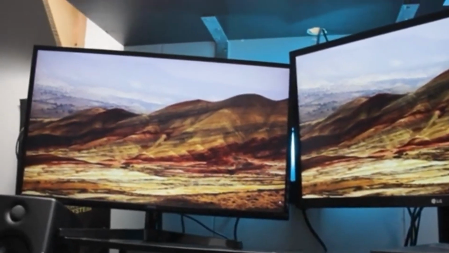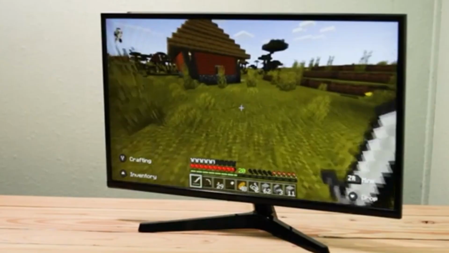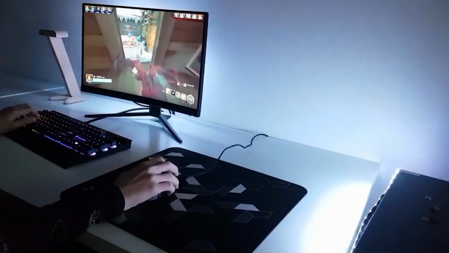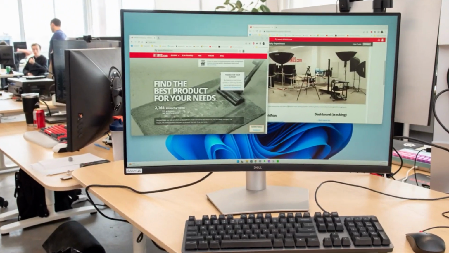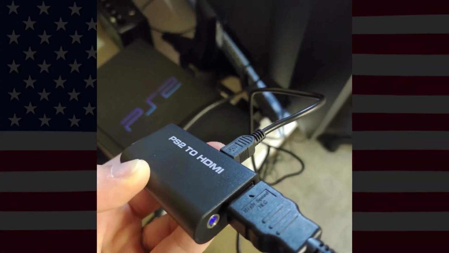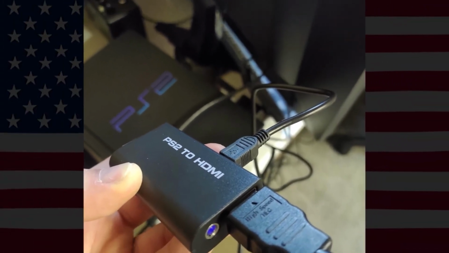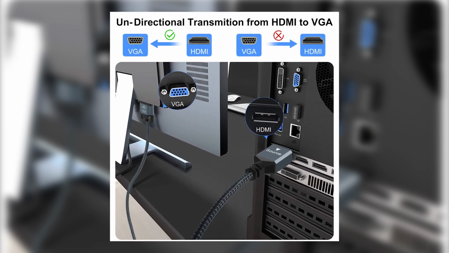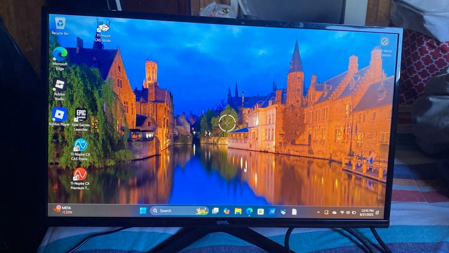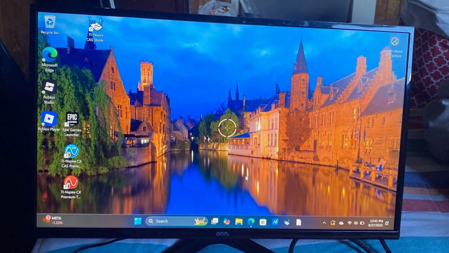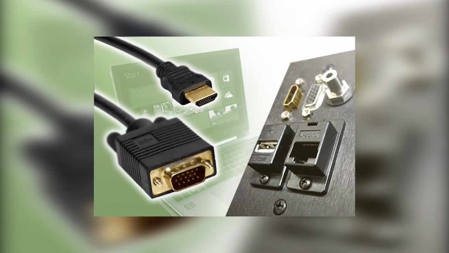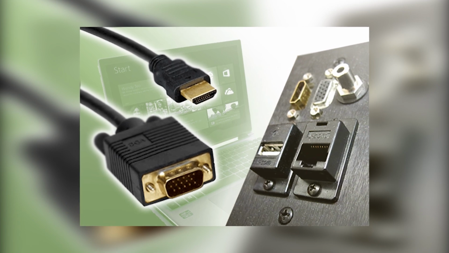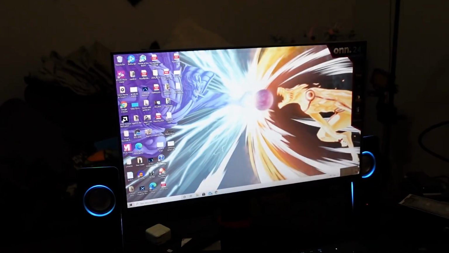Number 2. Check connections. Your cable choice plays a huge role in whether sound is transferred to the monitor. HDMI carries both video and audio, so it's the best option if your monitor supports it. However, VGA does not carry audio, and some DisplayPort cables don't either. If you're using a cable that doesn't support sound, the image will appear but audio won't. Make sure you're connected with HDMI, ensure the cable is fully inserted on both ends, and confirm your PC or console is actually sending sound through that HDMI output.